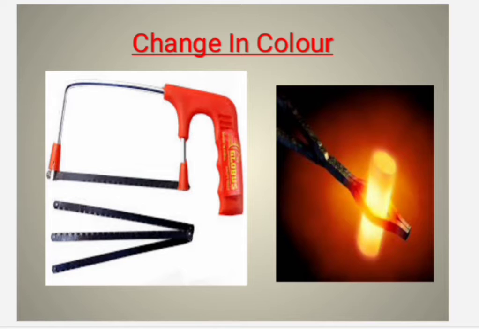Remove the blade from the flame. Observe the tip once again after some time. Does it get back its original color? Yes, it gets its original color. In this example, there is a change in the color of the substance.